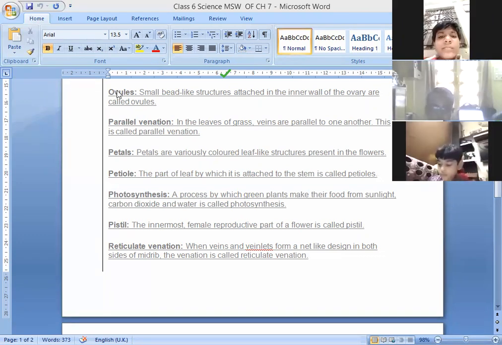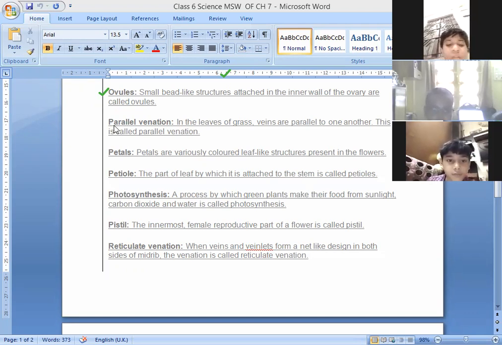Ovules. Next word is ovules. Ovules are what? These are the bead-like structures in the inner wall of the ovary, called ovules. Okay. So we have done this. Next, children, come two types of venation. You can write down the difference between these two types of venation.